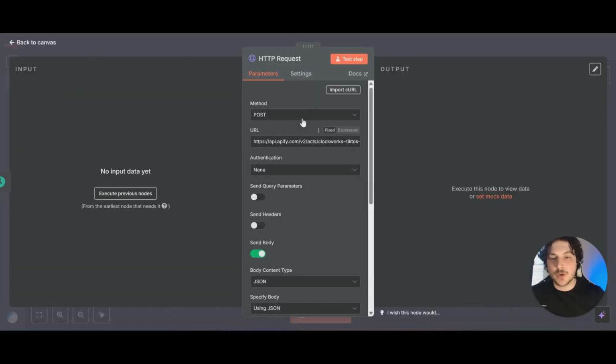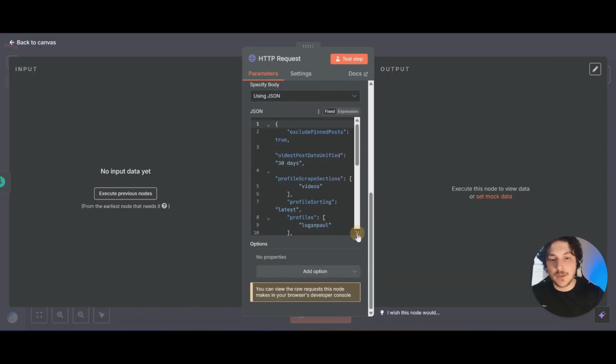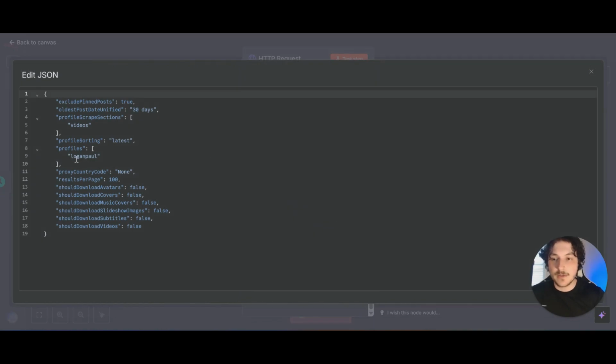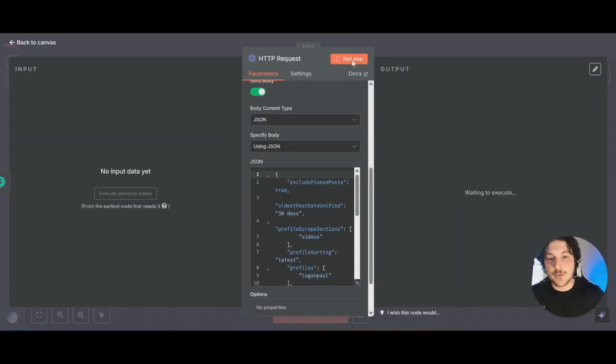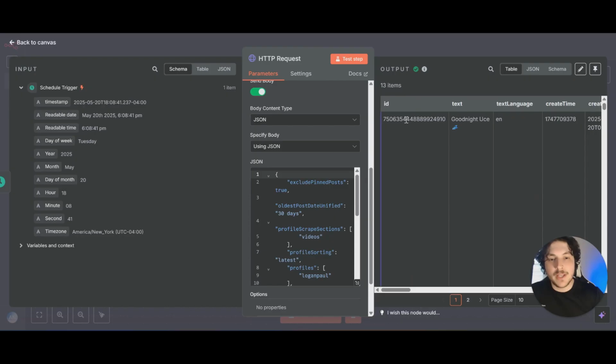So now to break down this request node a little bit, all we're doing is we're sending a request to this Apify website, and the request that we're sending is we want to get this influencer's TikTok profile. We want to exclude their pinned posts and get all their posts from the last 30 days. And what that's going to do is it's going to populate our Google Sheet with all of this information. That way we can make those viral baby podcast videos. And now when we click test step, you can see that this output all the information that we're going to be using within our Google Sheet.